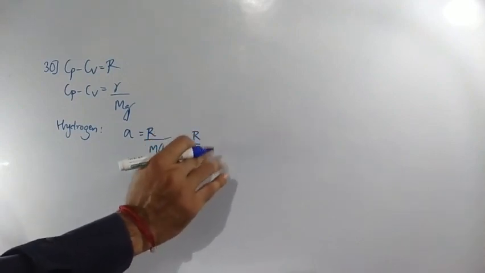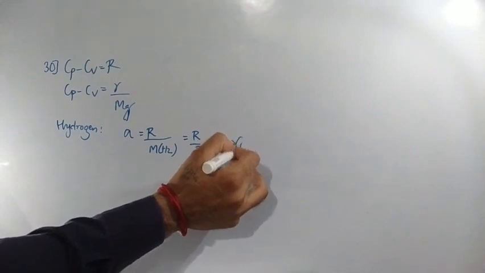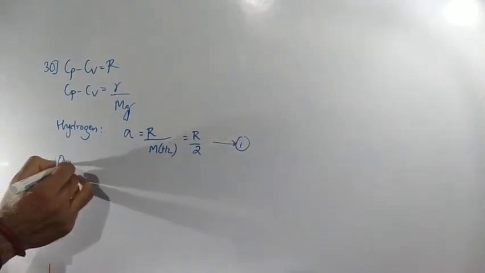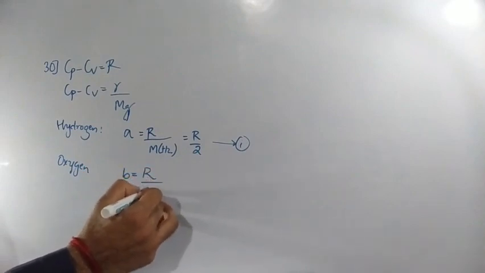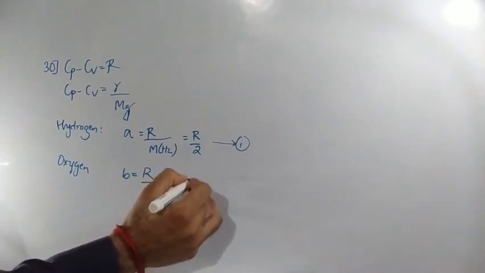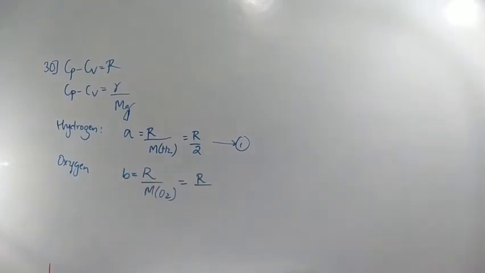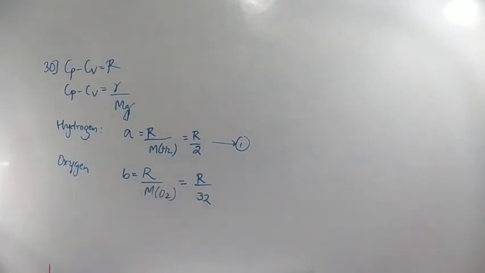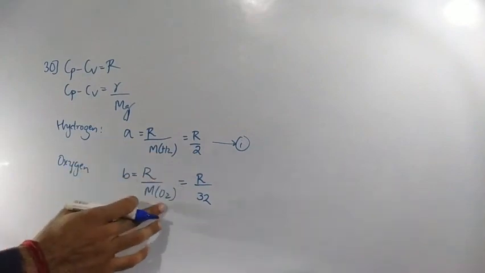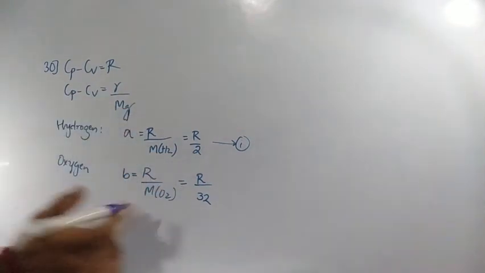Let us call this equation number 1. And in case of oxygen, B is equal to R divided by M for oxygen, which is R divided by, for oxygen the value will be how much? 32. This is nothing but the molar mass of hydrogen, the molar mass of oxygen. This Mg means molar mass of the gas.